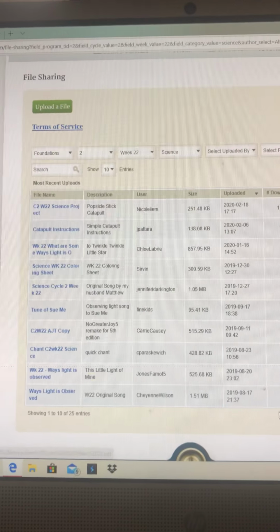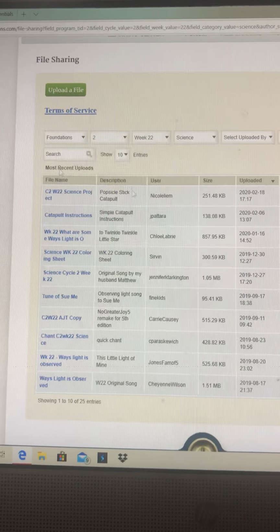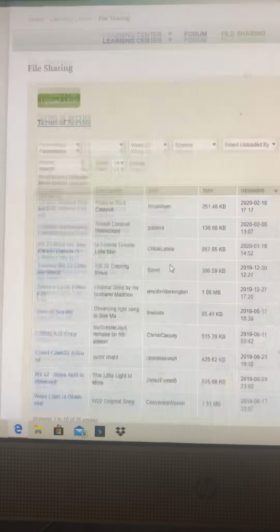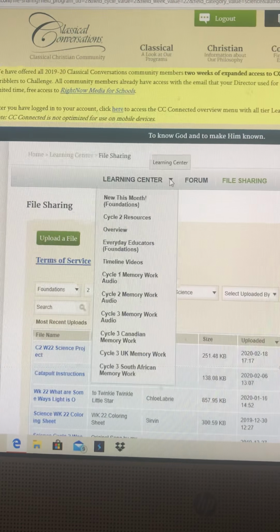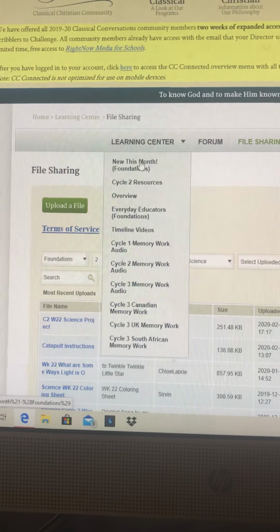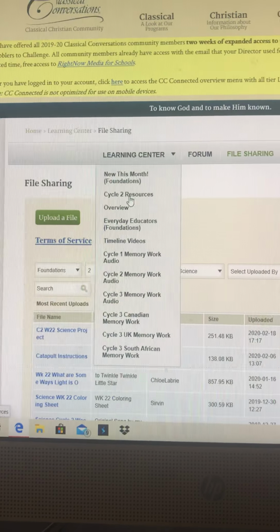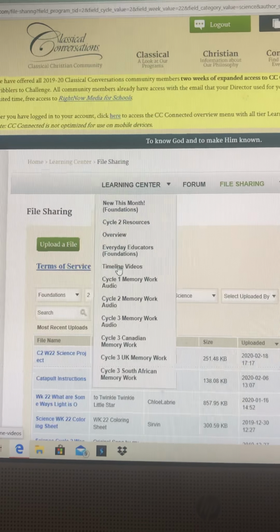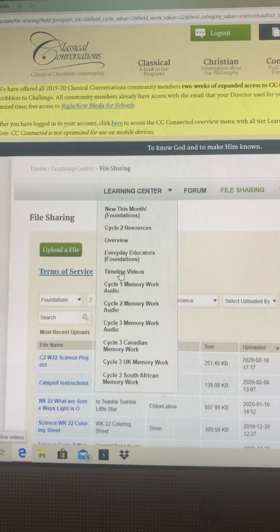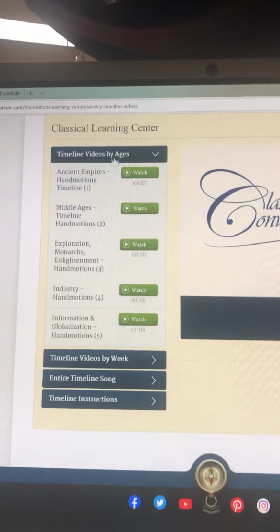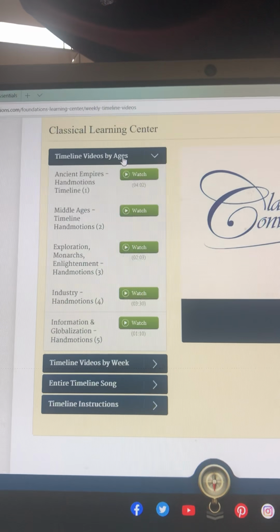But there's nothing that actually makes it easy to find things, and you don't really know what you're looking for. So what you can do is go over here to the Learning Center, and it says what's new for this month, and they have Cycle 2 resources and timeline videos. If you were lost in the timeline hand signs, we get our hand signs from right here. This is timeline videos by the ages.